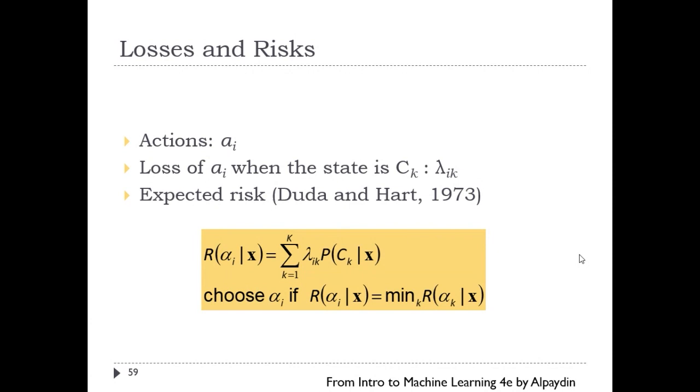So this idea here is just a basic formula representing the risk of making a decision or taking an action. Alpha i is an action you take, and based on that, we have the probability and lambda ik. Lambda ik is, you can assume, the risk coefficient. The idea is you need to pick among all those actions the one that will minimize your risk.